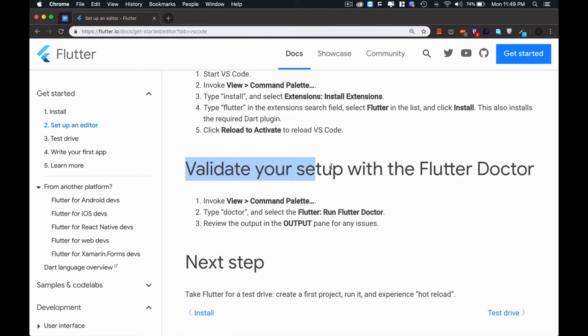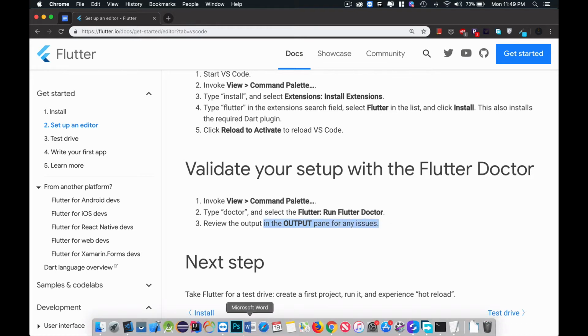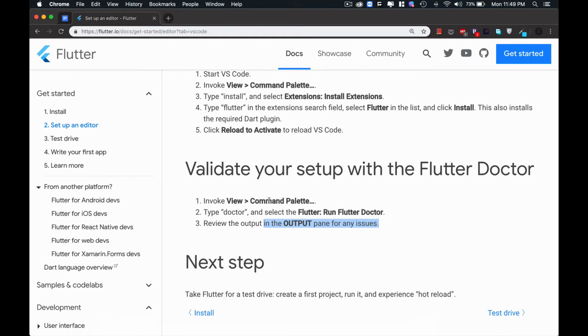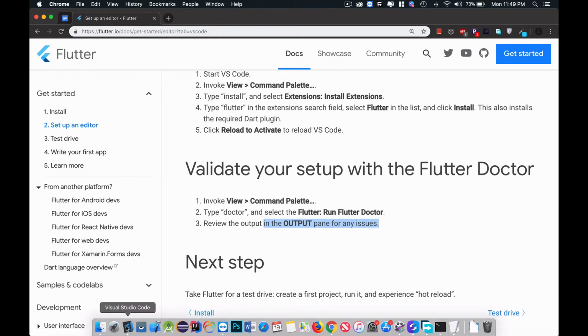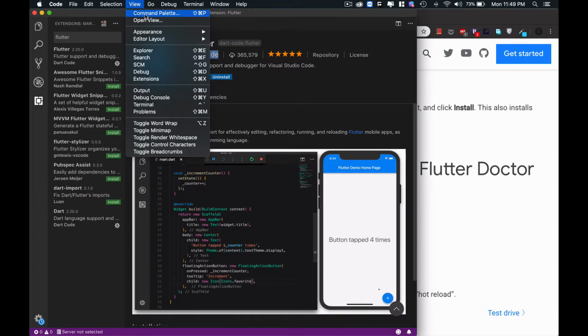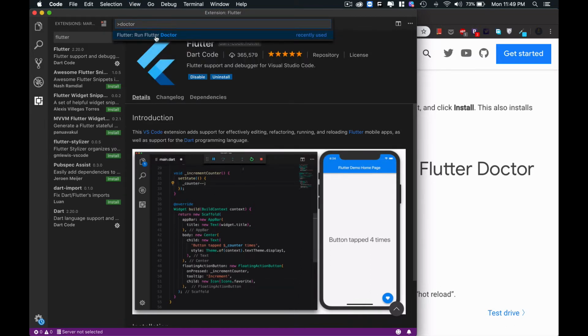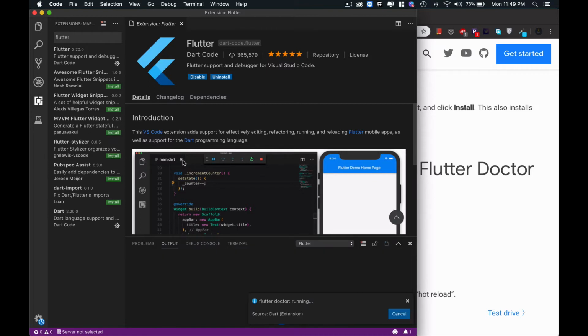Now validate your setup with Flutter Doctor. Invoke the View Command Palette, type doctor and select Flutter: Run Flutter Doctor. Review the output in the output panel for any issues. So in the command palette, type doctor, run the doctor and hit this command.